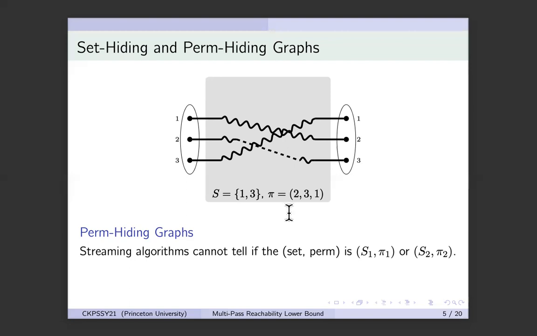I will say that the graph is permutation hiding if for any two pairs S1, pi 1 and S2, pi 2, a streaming algorithm cannot tell if the encoded set is S1, pi 1 or S2, pi 2. Okay, so hopefully I have convinced you that if I can construct perm hiding graphs, which are strictly stronger than set hiding graphs, then I have proved my main theorem. And in the rest of this talk, I will show you how to construct perm hiding graphs.